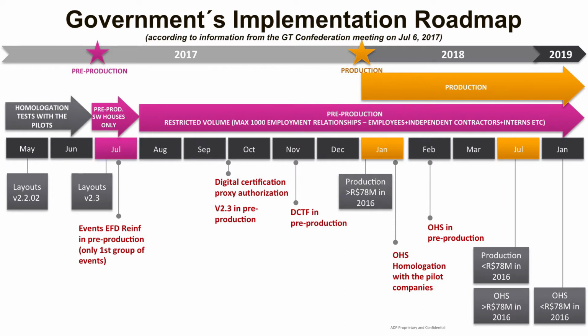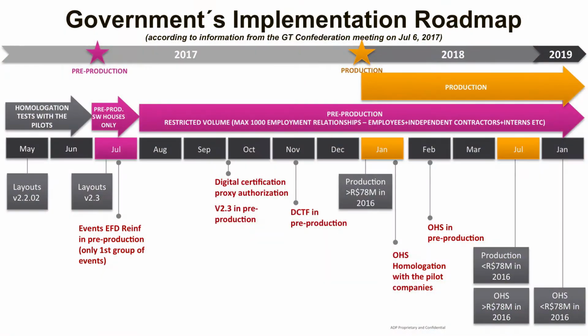The pre-production environment will run over the version 2.2.02 of the eSocial specs. However, in the beginning of July, the government has released a new version. That's the version 2.3. The version 2.3 brings some changes. There is the unification of the initial load of employee record information with the hiring event, as well as an event that will facilitate closing the eSocial monthly cycle if you have some issues in regards to 1 or 2 employees and their payroll. The version 2.3 will be available in the government's pre-production environment starting in the beginning of October.